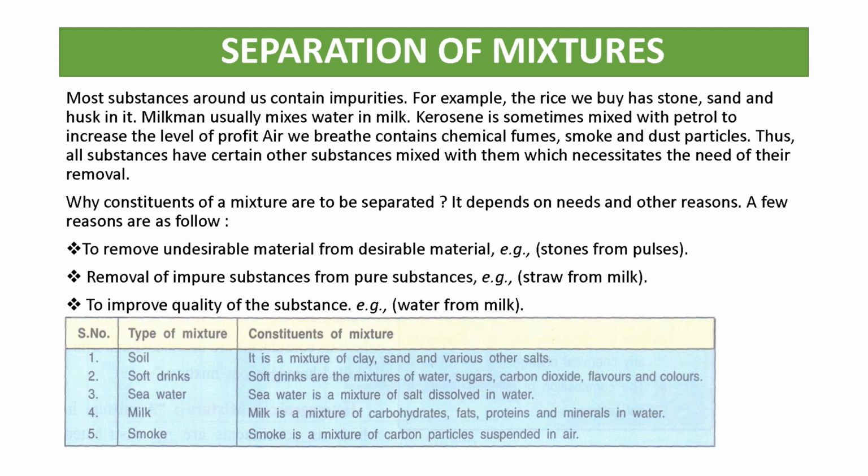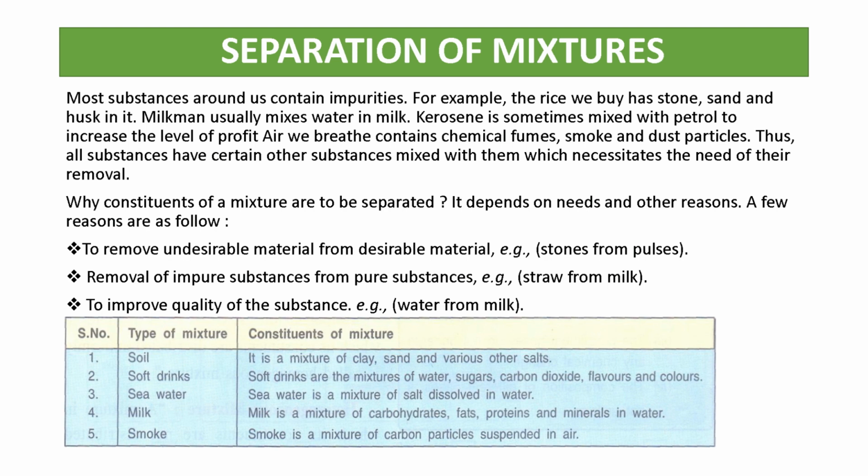So most substances around us contain impurities. For example, the rice we buy has stone, sand and husk. Milkman usually mix water in milk. Kerosene is sometimes mixed with petrol to increase the profit. Air we breathe contains chemical fumes, smoke and dust particles. So most of the substances which we see around us contain some impurities. So we do separation to get the pure substance.